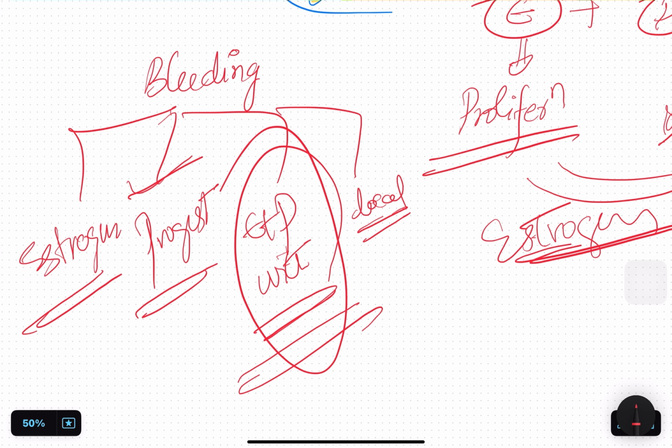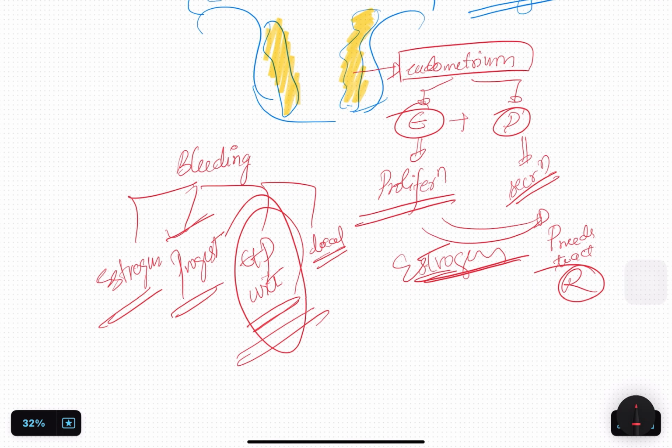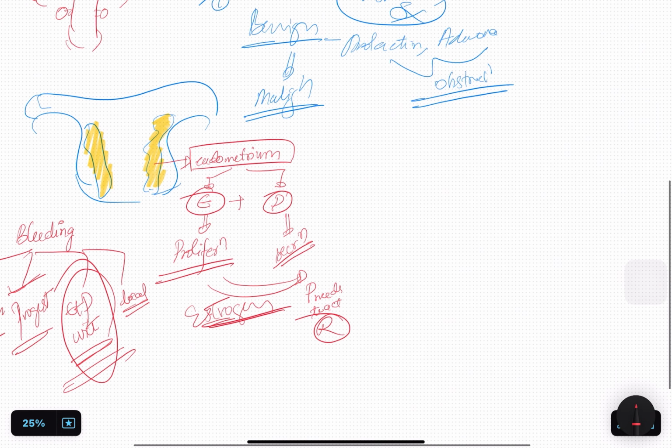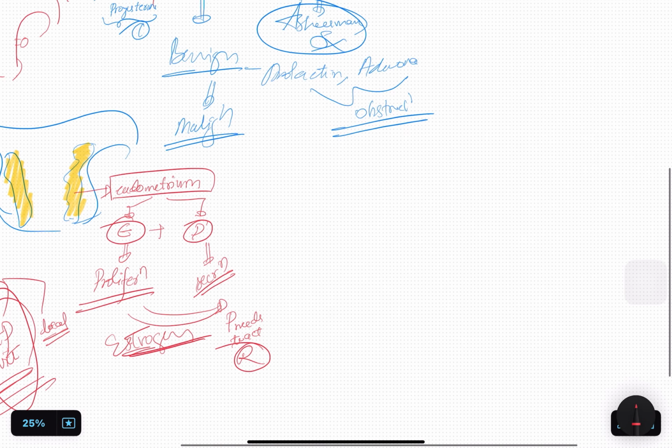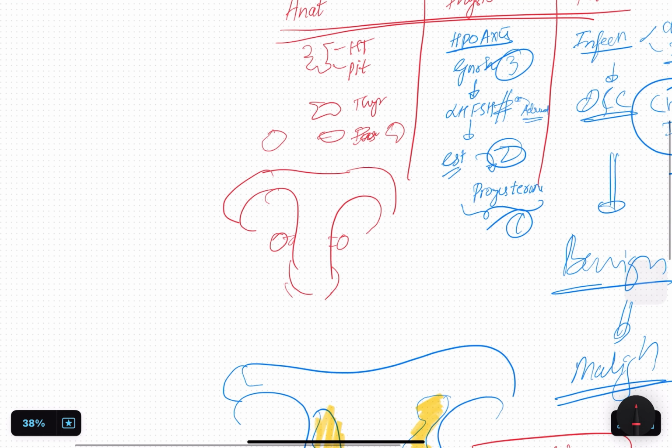Okay. So broadly, if you want me to classify the causes, what are the basic things you need to think? I am writing in anatomy because I don't have space. Hypothalamus might be due to stress. Exam stress is very common.